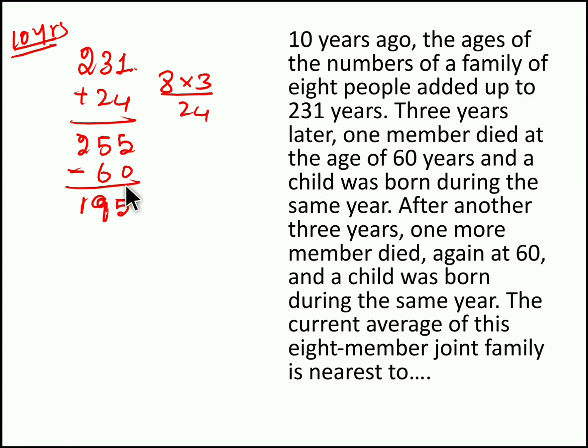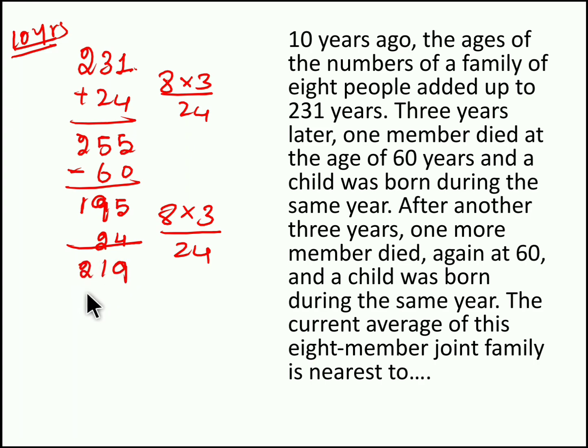Now one more child is born, so again we have 8 people in the family. Now after another 3 years, one more member died, again at 60. So after another 3 years, again you have to multiply 3 with 8. So 8 into 3, 24 years get added. So 195 plus 24, we get 219.